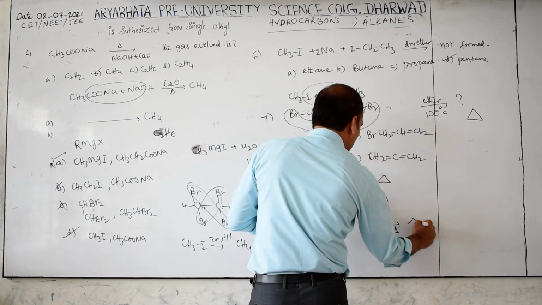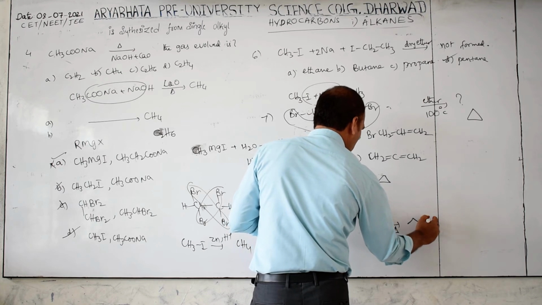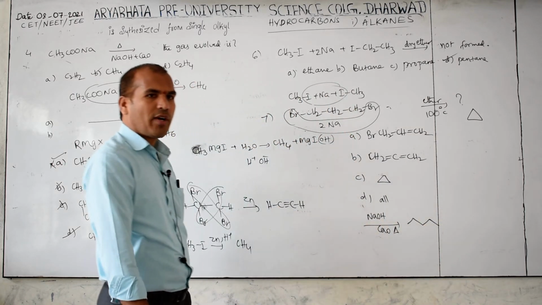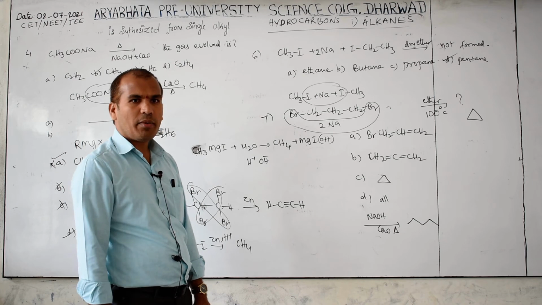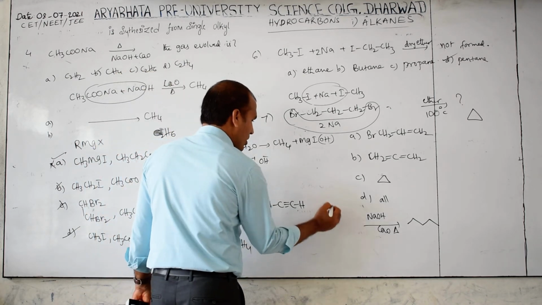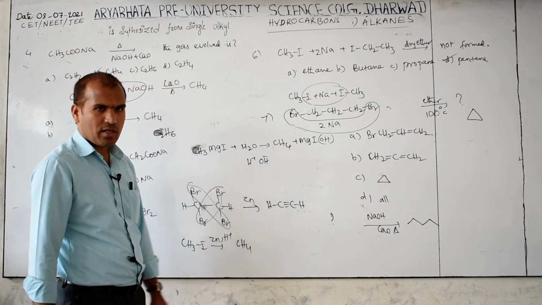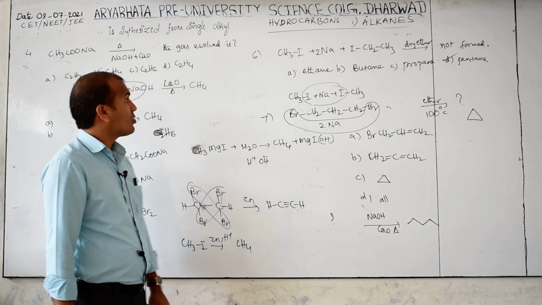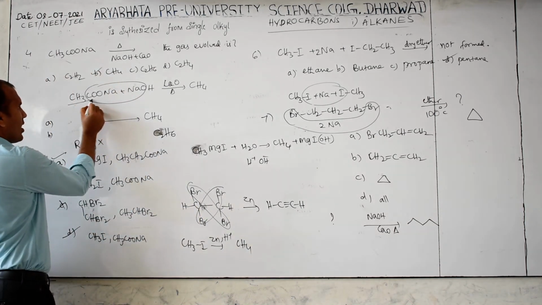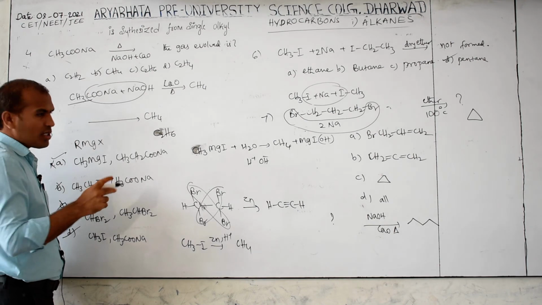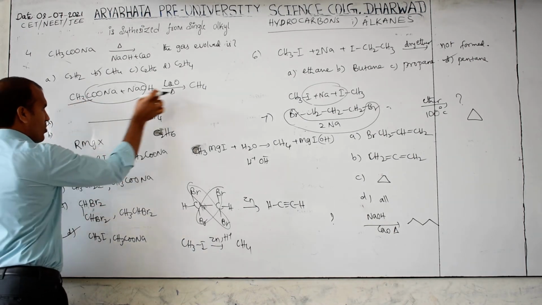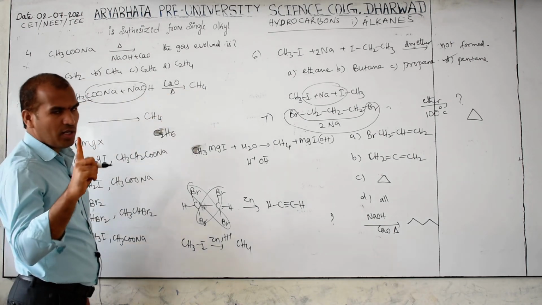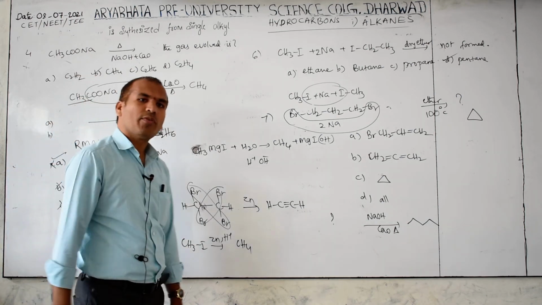Then what are they giving here? 1, 2, 3, 4, 5 carbons. What is the name of this one? n-pentane. So what is the reactant? In soda lime decarboxylation, the reactant has 2 carbon, but the product has 1. So we are getting a product with 1 carbon less.